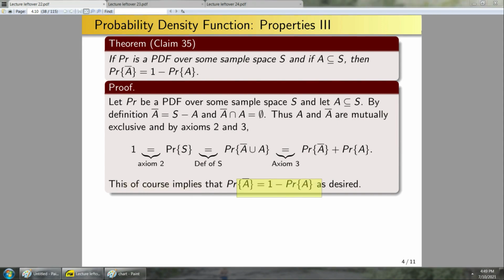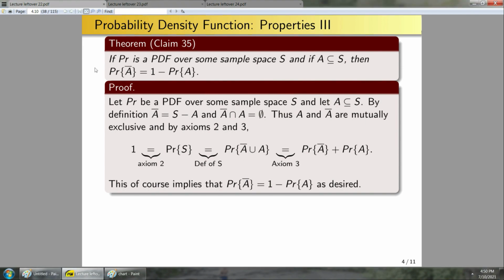So you should start seeing a pattern between these proofs. Essentially, if I want to prove something about PDFs in general, I apply the axioms and rewrite things in clever ways such that the axioms give me the thing that I wanted to prove. That's one of the main things I want you to get out of this lecture, that plus these particular theorems, because they're quite useful for solving problems.